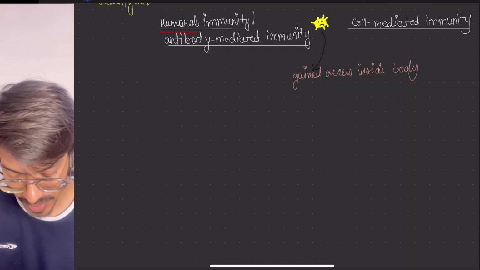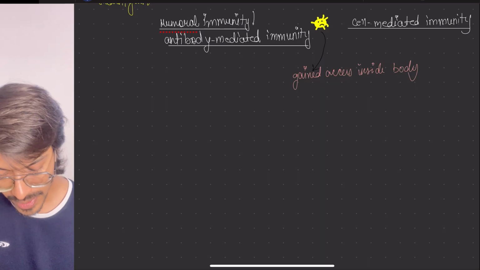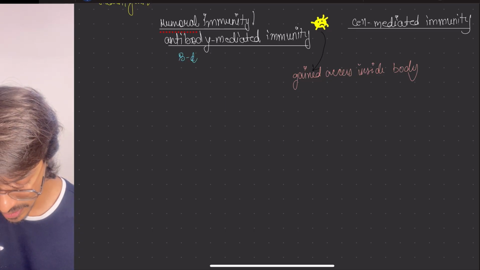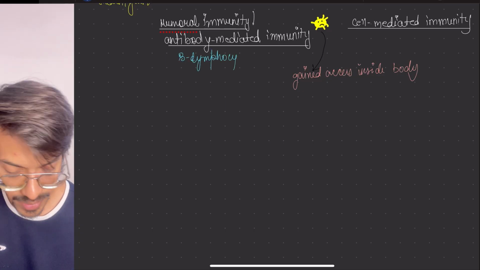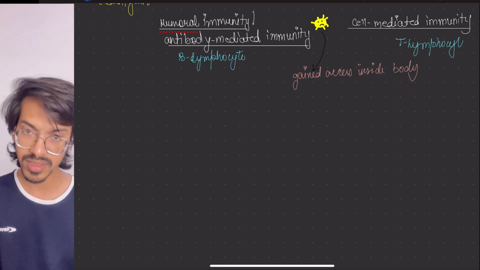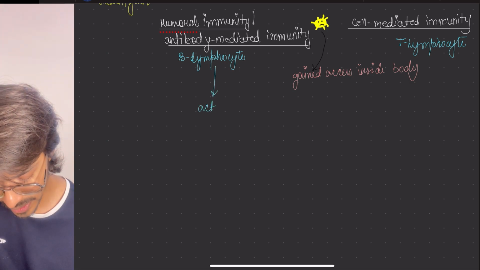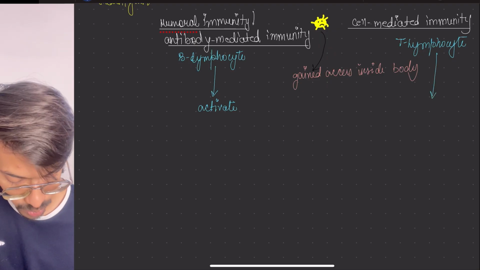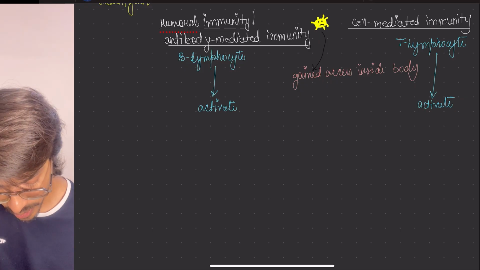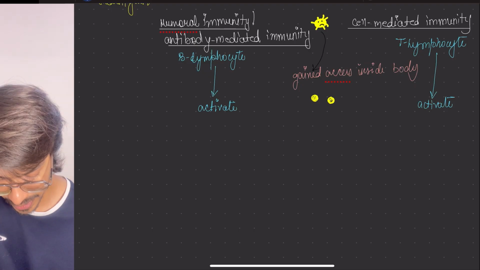Your lymphocytes, meaning both immunities are given by lymphocytes only. I am just writing here that your humoral immunity is given by B cells or B lymphocytes, and cell mediated immunity by T lymphocytes. So what will happen? As this pathogen goes inside, both become activated. As it is activated inside, it increases its number.